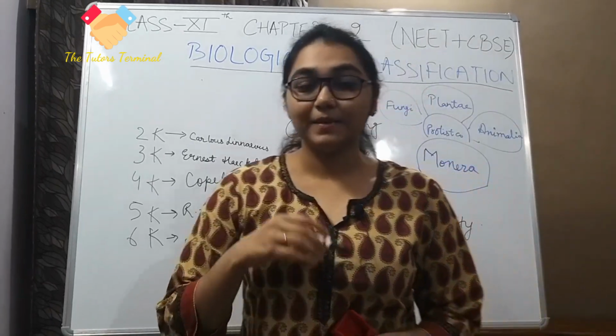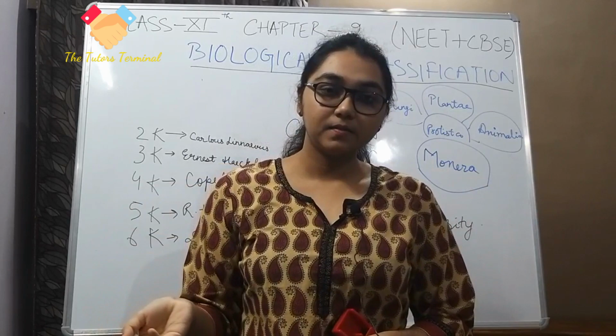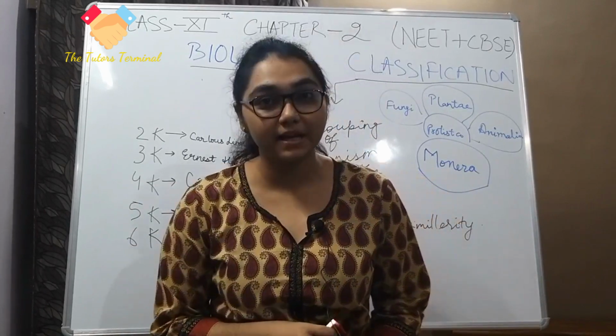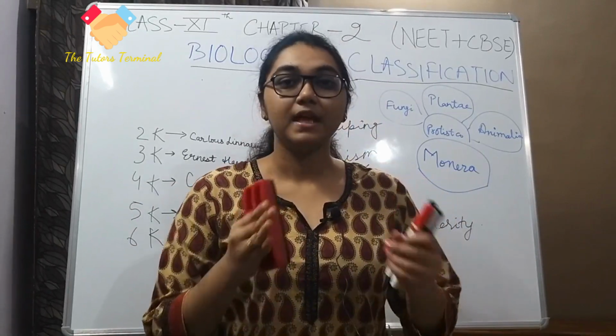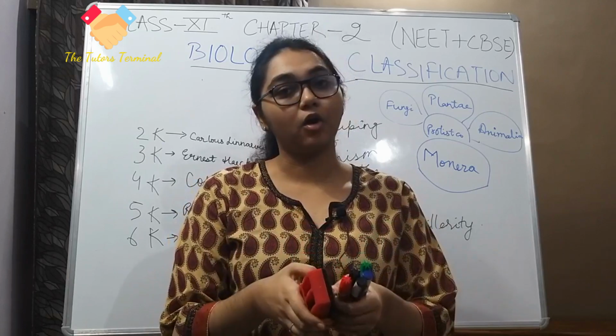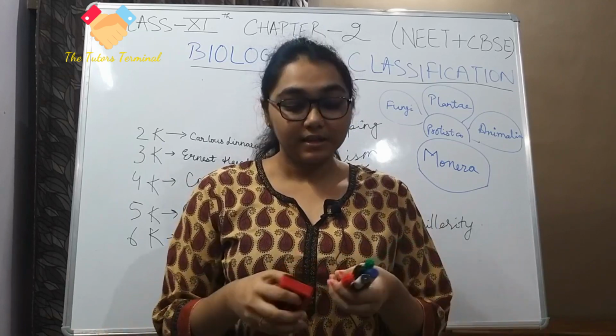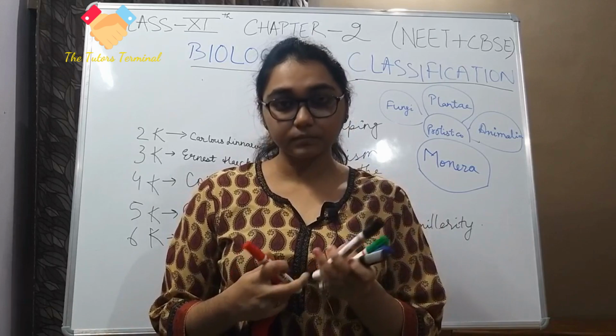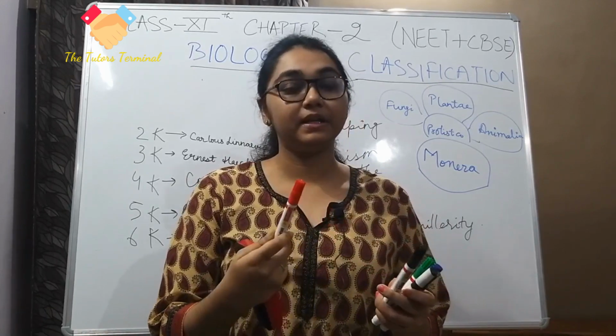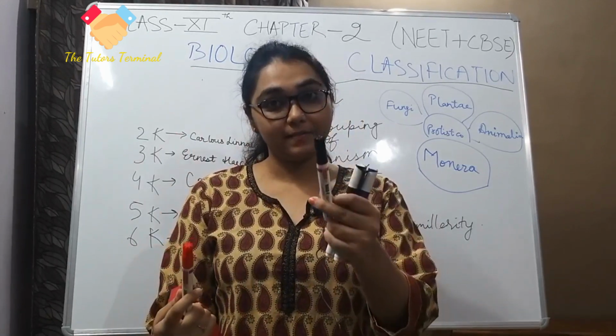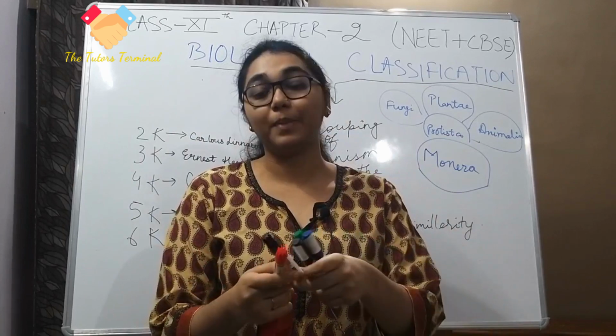Are there any similarities in these two organisms, or any dissimilarities in the given two organisms? That we see and accordingly we classify. This pen is red, I will keep it in the pile of red. It is black, I will keep it in the pile of black.